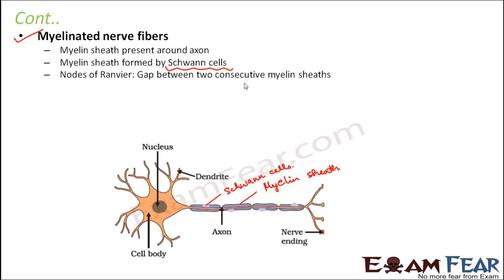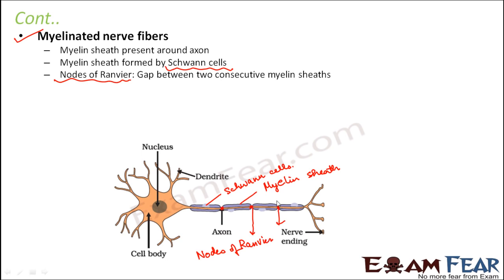Now, there is a gap between two consecutive myelin sheaths, and that gap is known as the node of Ranvier. So here you can see these are the gaps. Here is a gap, here is a gap, and these gaps are known as nodes of Ranvier. They are like nodes, right? Each point is like a node, and they are called nodes of Ranvier.